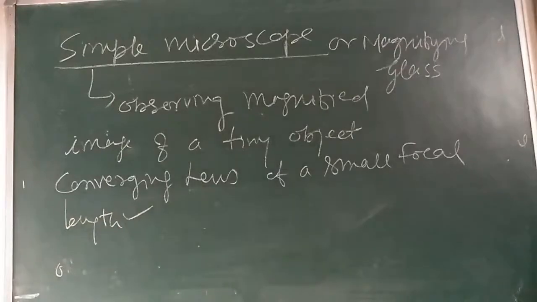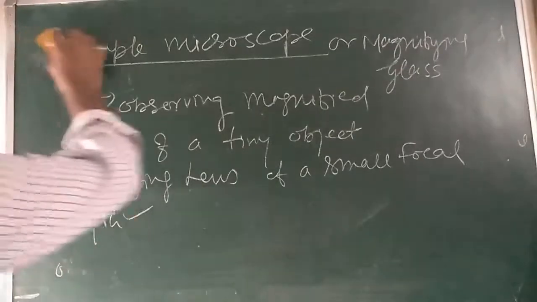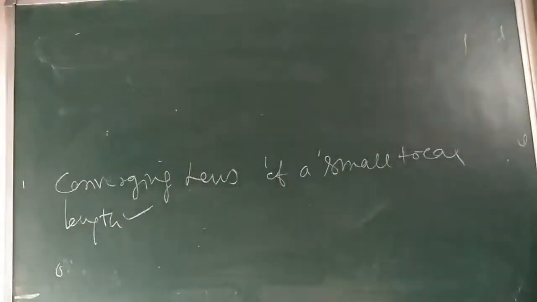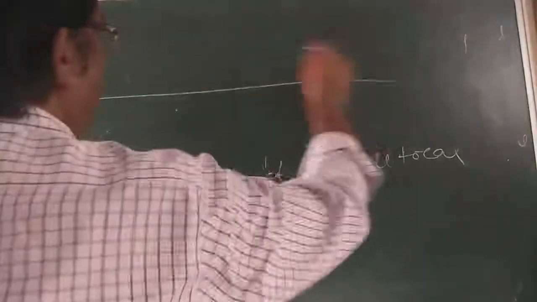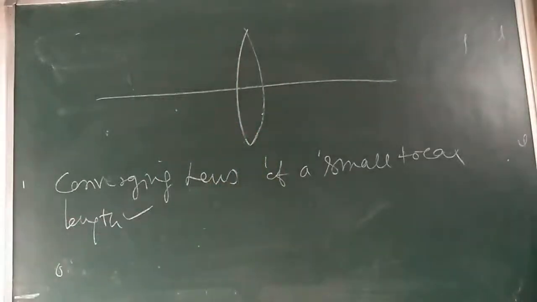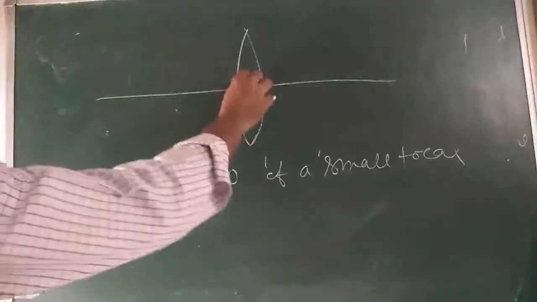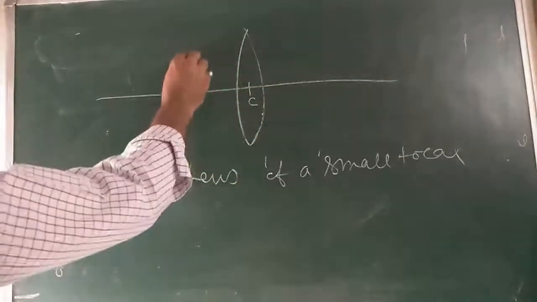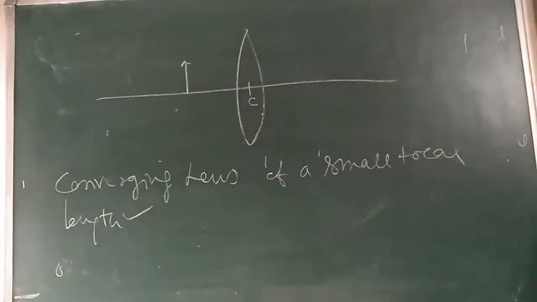So what we are getting here, when we use this microscope or this lens, we are getting the image here, something like this. Suppose here it is the principal axis, here is our lens. Okay. Suppose this is our optical center. An object is kept it over here, say like this.